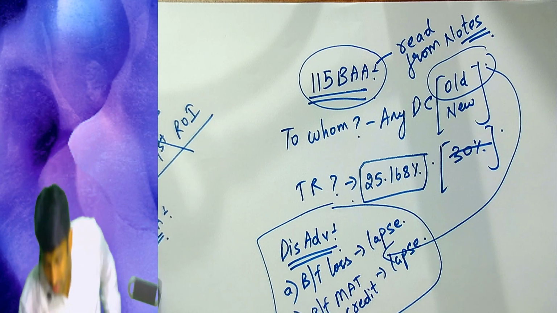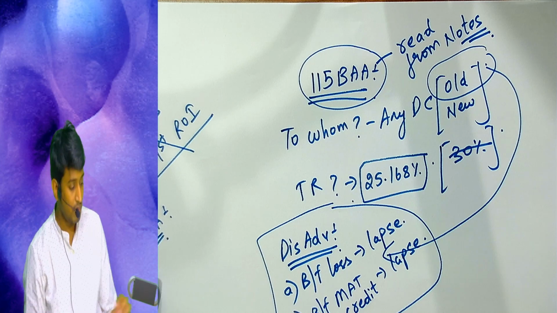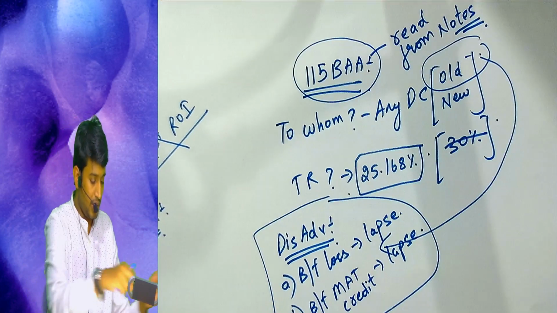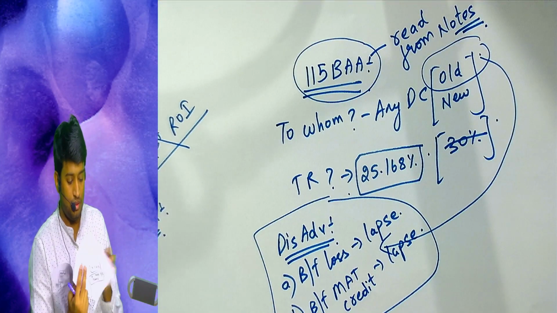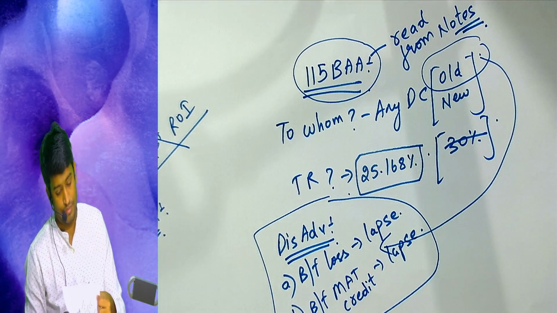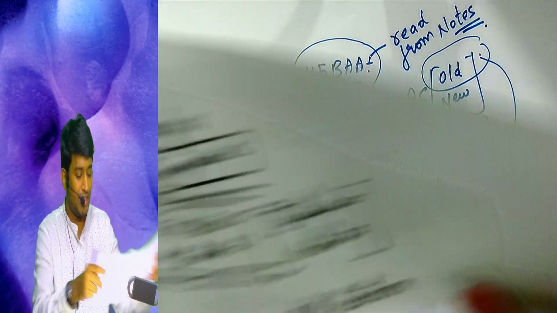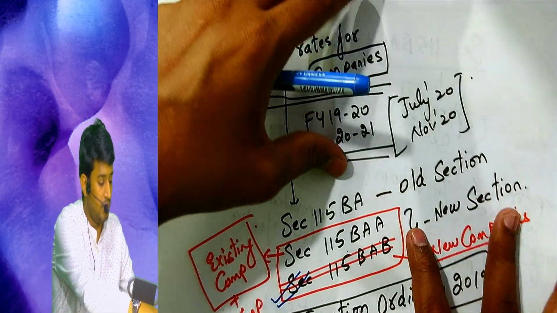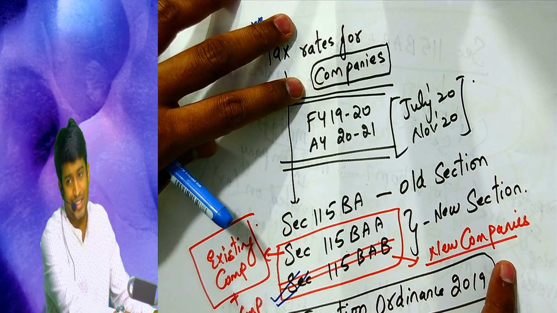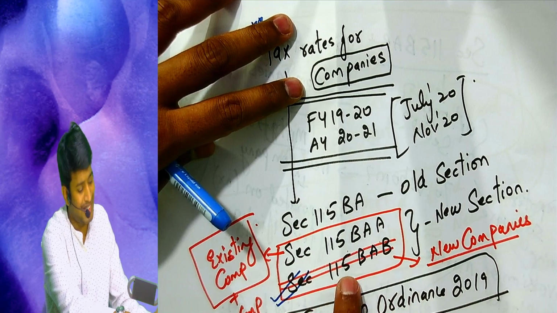Fine. Shall we continue? Sure. So, two sections we covered as of now, which are 115 BAB, which applies to new companies, conditions 1/10/2019 we already have covered. 17.16% is the tax rate.